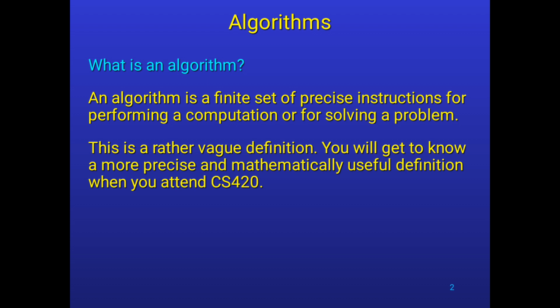Today we have discussed what an algorithm is. You all know the simple definition: a step by step process of instructions is called an algorithm. An algorithm is a finite set of precise instructions for performing a computation or for solving a problem.